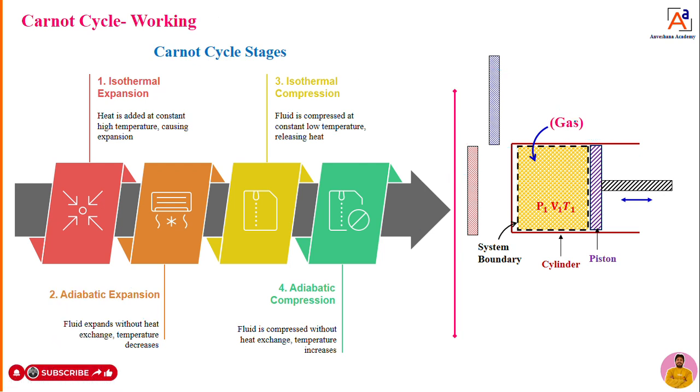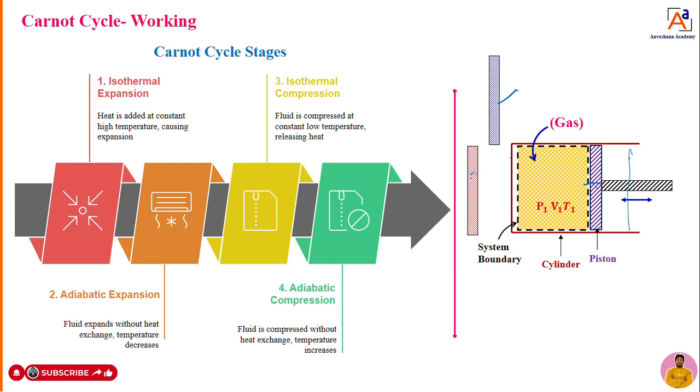Okay, now the expansion process is done. Now assume that the piston is at this particular point. I am going to compress it. You are going to compress it, one by one. So now what I will do is isothermal compression. I will remove this adiabatic wall. Again I will bring it into contact with the diathermic wall, or the heat conductor.